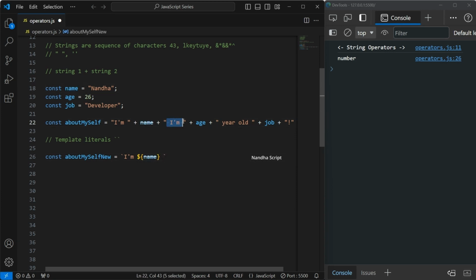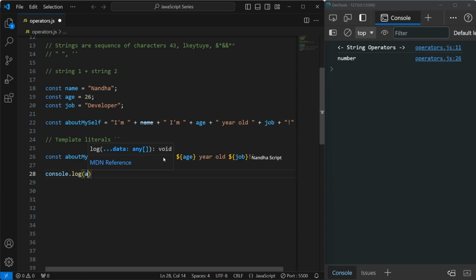After that I am going to add "I am" and the age. Again, I'm using a dollar symbol and curly braces, so that I am using my variable age, then "year old", then a space. Then I need to add my job, right? So again, dollar symbol, job. Then one exclamation. Now I'm going to add console.log aboutMyselfNew.